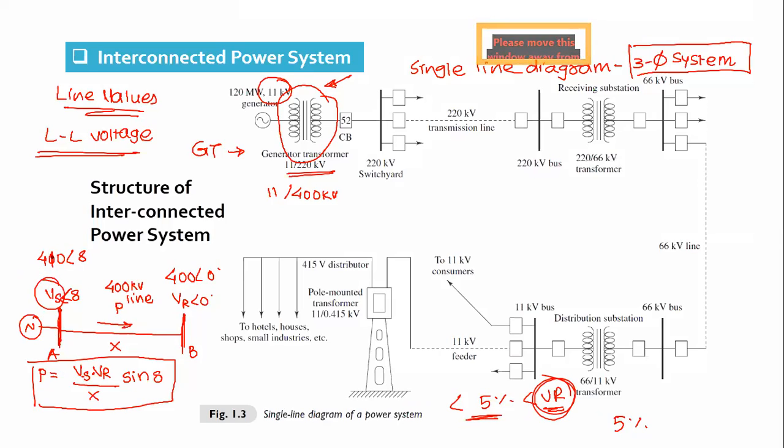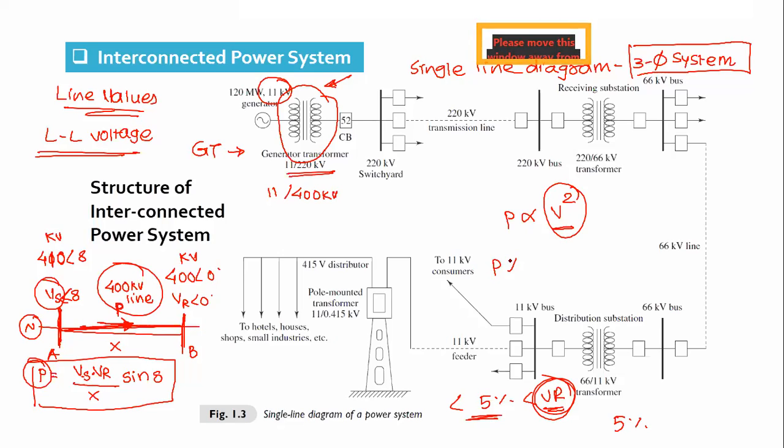Let's say 410 kV here, and here it is 400 kV. For example, I'm taking any value. So what is power? Power that can be transmitted over the line is in the square proportion of the voltage rating of the line. It is a 400 kV line.